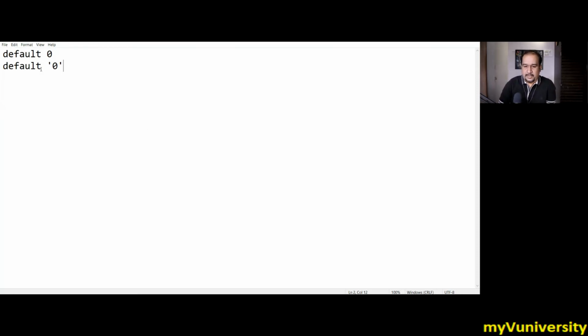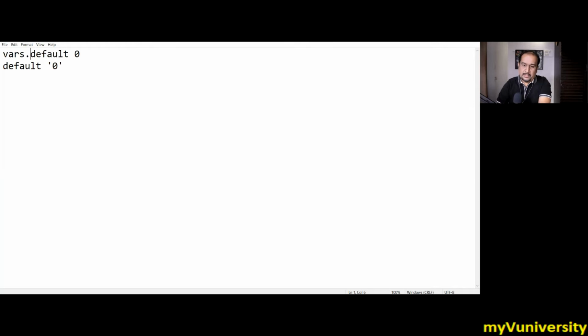Okay. So default 0 and default '0'. What is the difference? Whatever value where you want to put default 0, it may be, let's say, a variable or something. So for example, if I say vars dot, let's say var1.